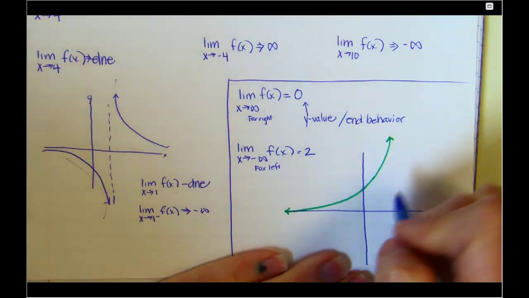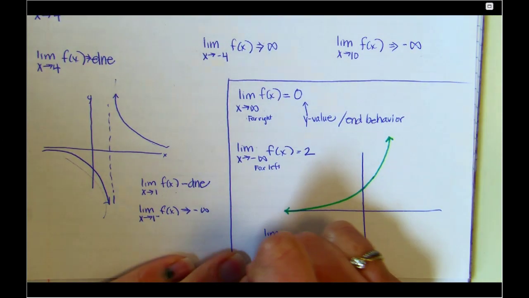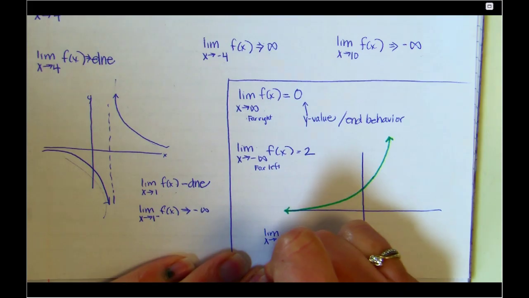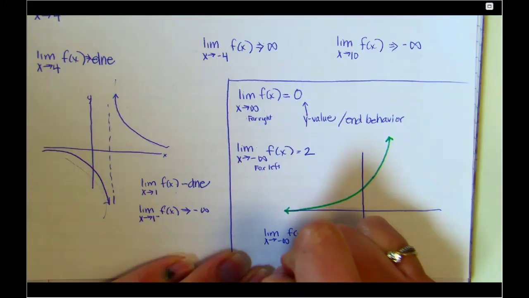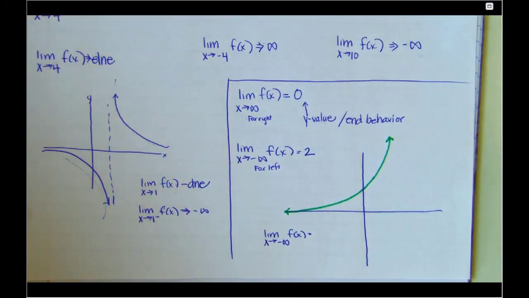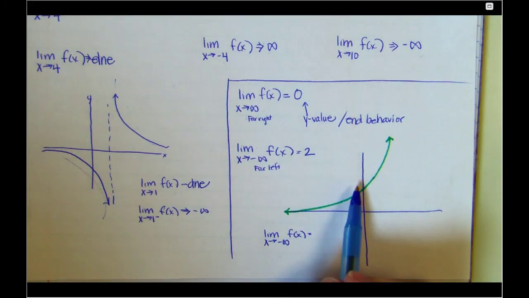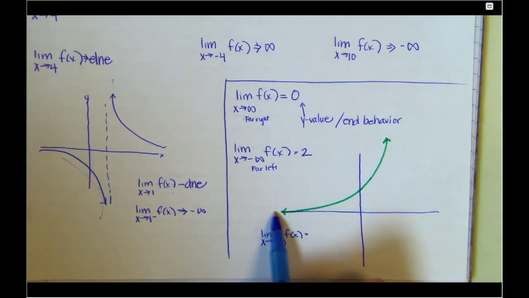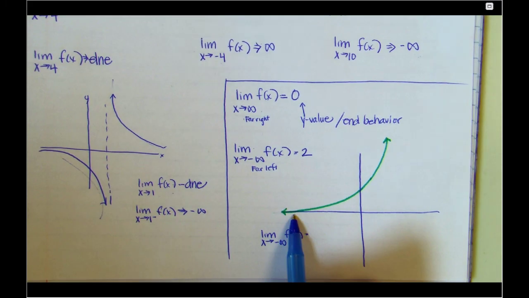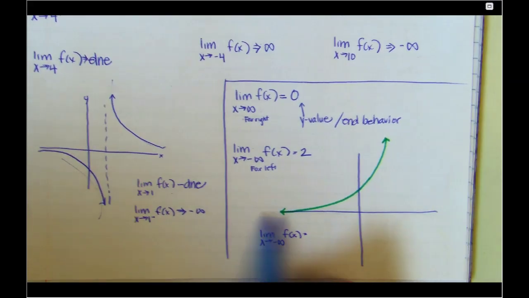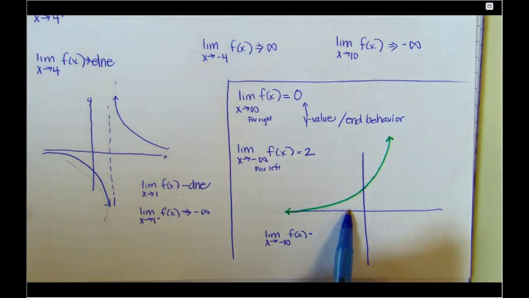Okay, so let's do the limit as x approaches negative infinity of f of x. Follow this down. If you were to graph it, I'm sure somebody in this classroom right now is like, this is not a very good graph. It looks like it goes below the x-axis. Fine, you don't like it, graph it on your calculator.